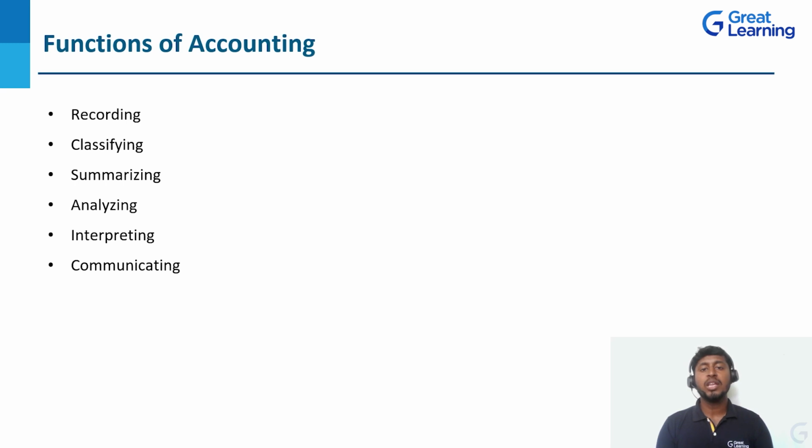We do recording in the bookkeeping, that is our primary books of accounts. In that we record all the transactions, events, or activities which are in terms of money or money's worth. That is the first function of accounting.